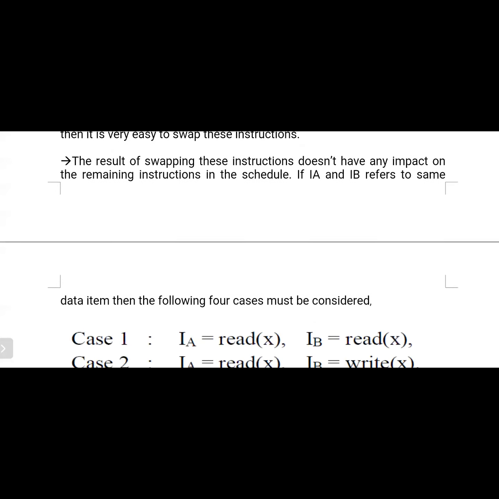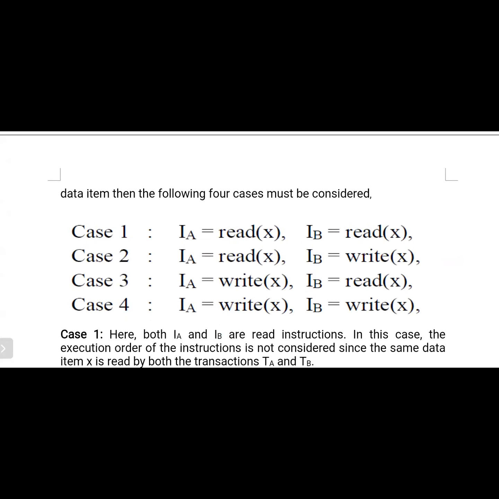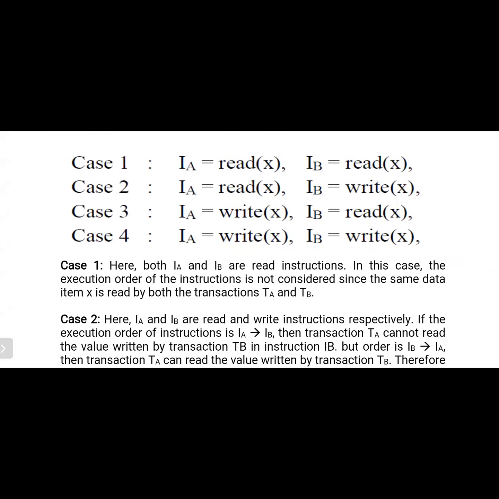If IA and IB refer to the same data item, just try to observe the following cases. Here we are considering two transactions, TA and TB, and two instructions, IA and IB. Case one: IA equal to read of X, IB equal to read of X. So actually there is no problem. Why? Because both are performing the read operation, so the result produced is also the same.